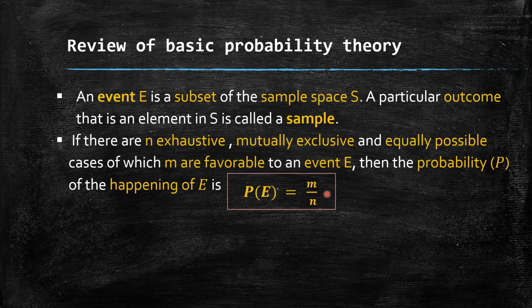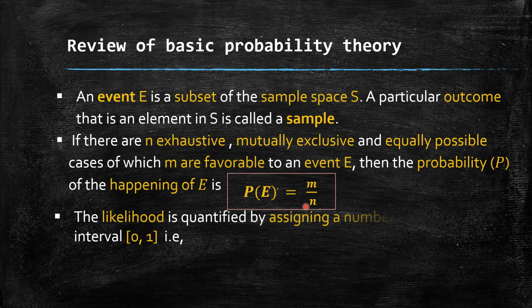So I can say the probability of occurrence of an event E is the ratio of the outcomes favorable to the event E to the total possible outcomes. Among the total possible outcomes, how many are favorable to that event E? So probability is nothing but m by n. The next point: the likelihood, the range, is always between 0 and 1.